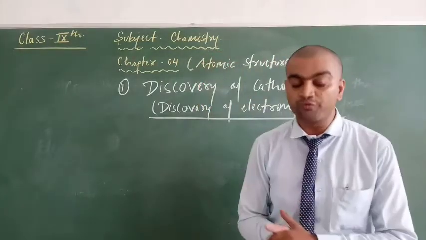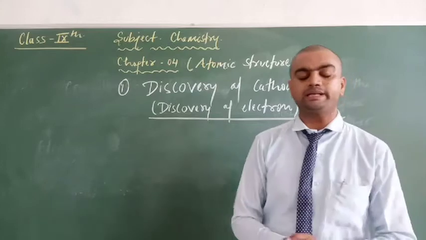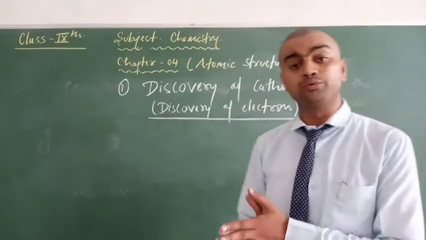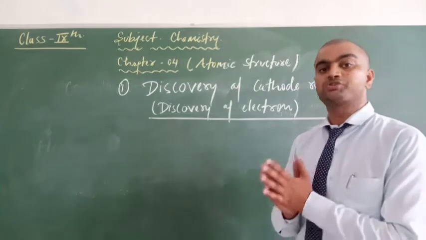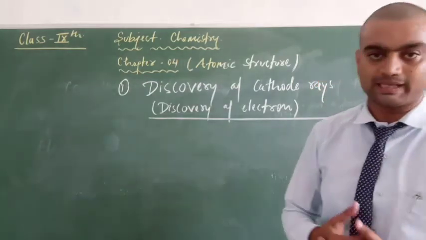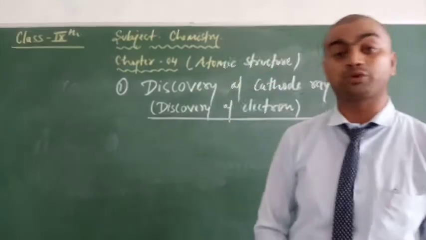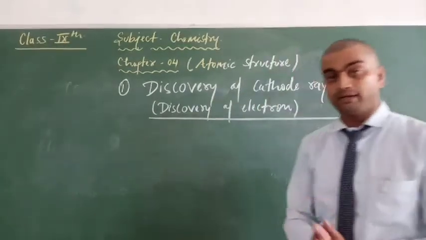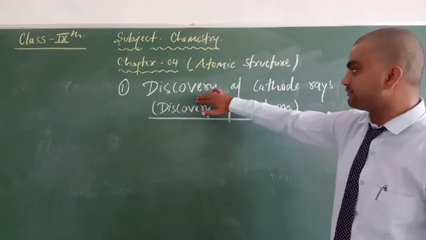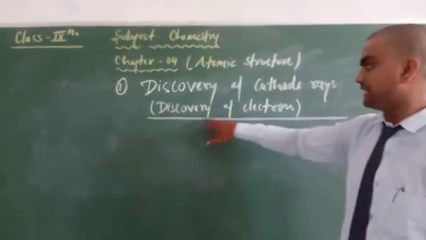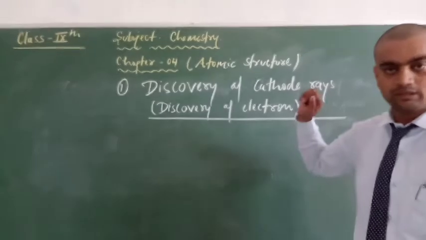We have to prove here how the atom contains electron, proton and neutron in it. There are some historical explanations for the existence of electron, proton and neutron inside the atom. The first thing is the discovery of cathode rays, and this discovery is directly related with the discovery of electron. Clear?